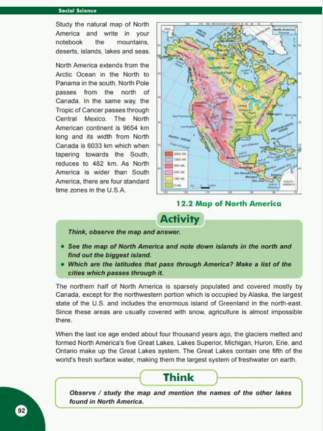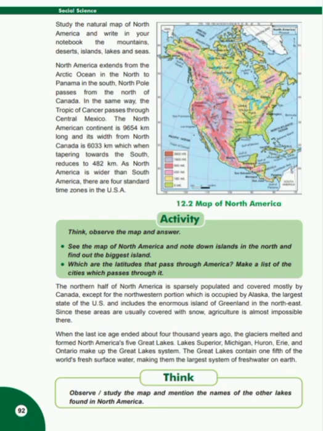When the last ice age ended about 4,000 years ago, the glaciers melted and formed North America's five Great Lakes: Lake Superior, Michigan, Huron, Erie, and Ontario make up the Great Lake system. The Great Lakes contain one fifth of the world's fresh surface water, making them the largest system of fresh water on Earth.